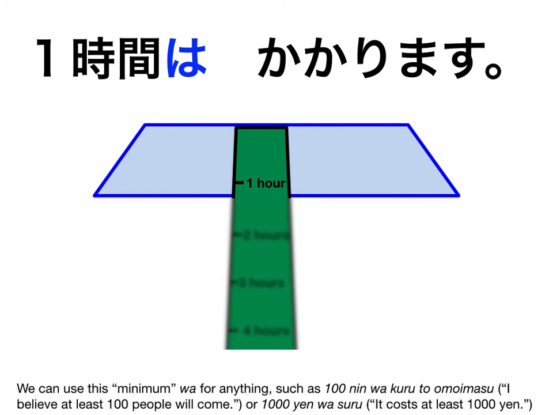You can use the minimum wa for anything, such as 100人は来ると思います or 1000円はする.